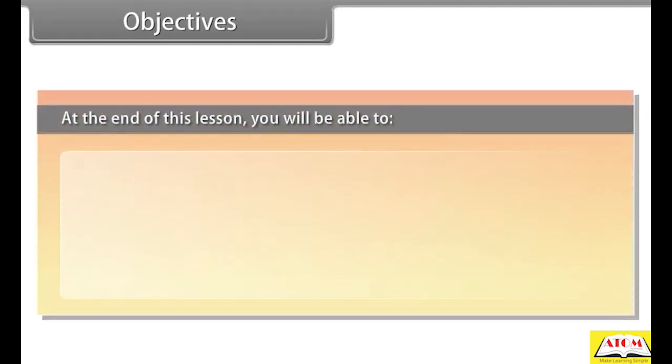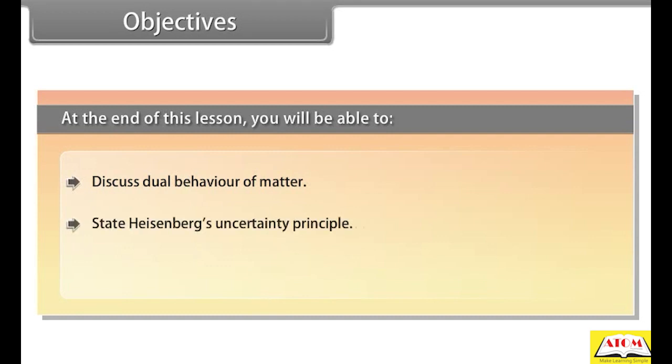Objectives. At the end of this lesson, you will be able to discuss dual behavior of matter, state Heisenberg's uncertainty principle, and describe quantum mechanical model of atom.